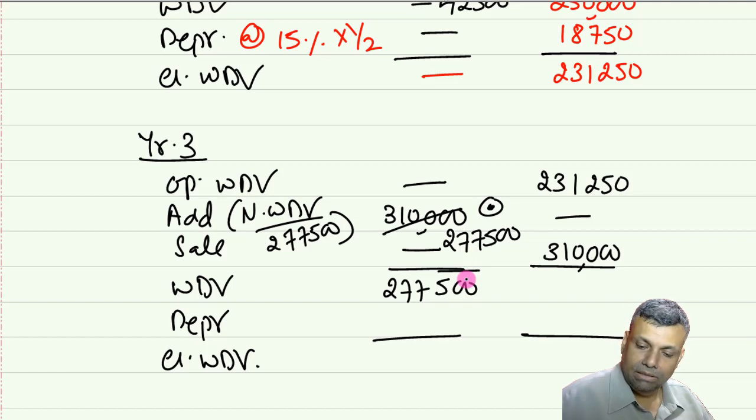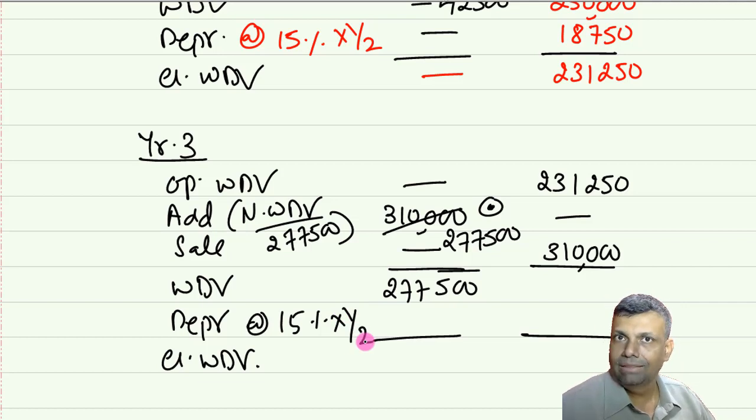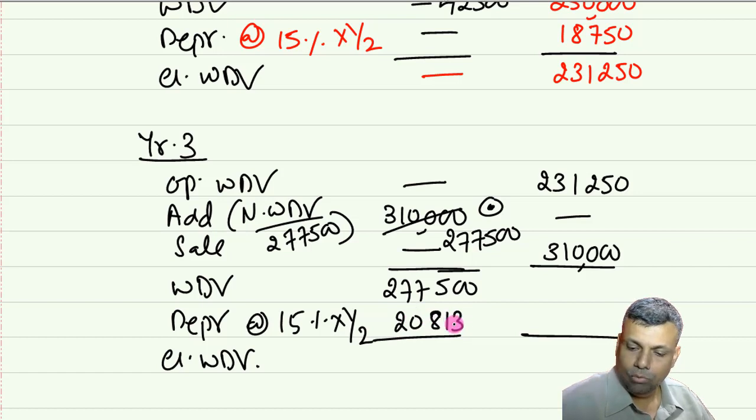On that I'll be claiming depreciation at the rate of 15%. Again I'll have to multiply with half the rate, the reason being that this transaction is somewhere in December, January, so the 180 days test would not have been satisfied. So you'll be eligible for half the rate. Just calculate, it is 20,813, and the closing figure is 256,687.